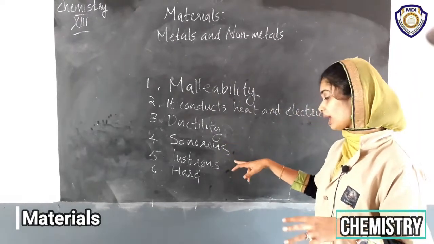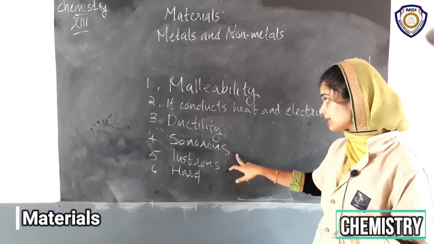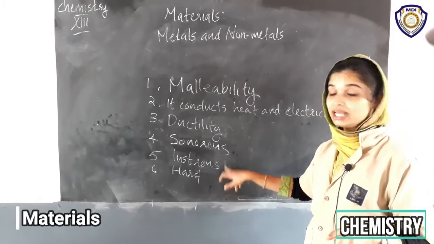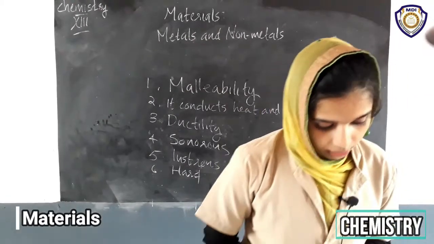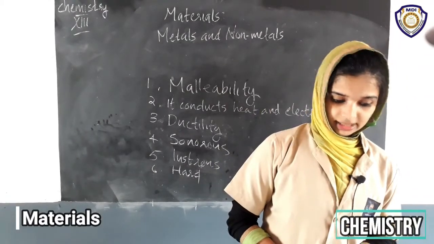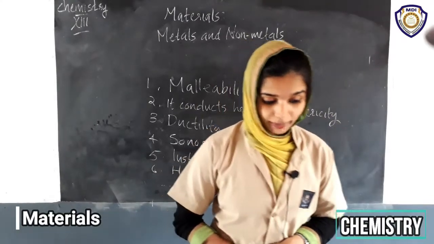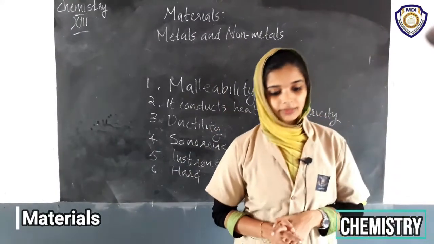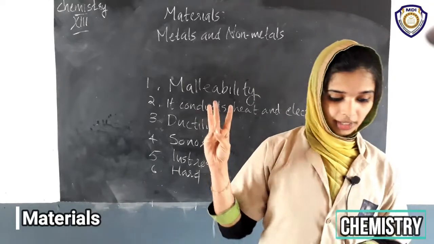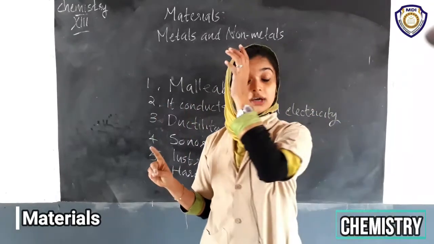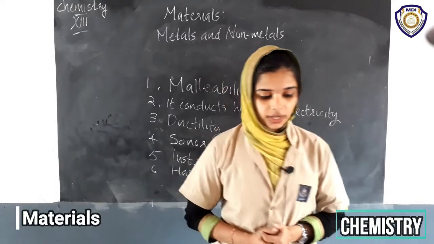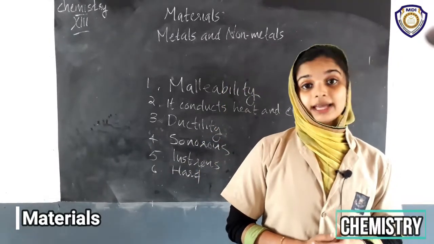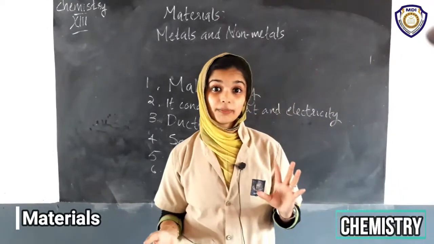So they are not sonorous, they are very dull, then they are very soft. So these materials are called non-metals. For example, non-metals are sulfur, carbon, oxygen, phosphorus, etc.